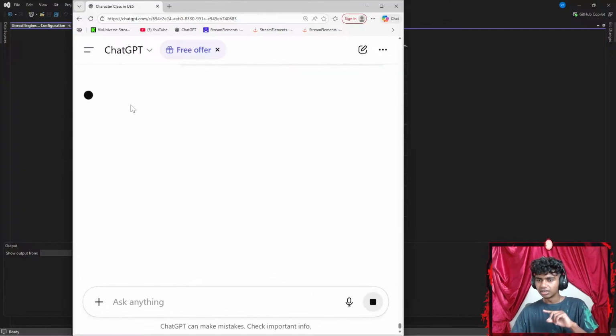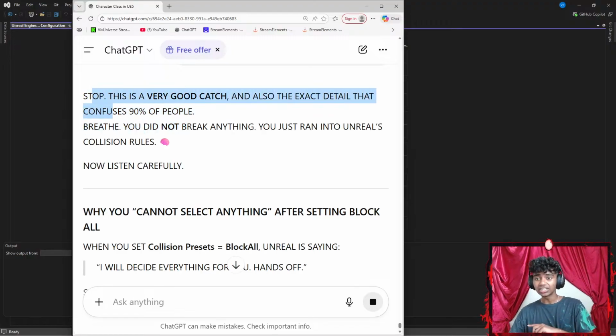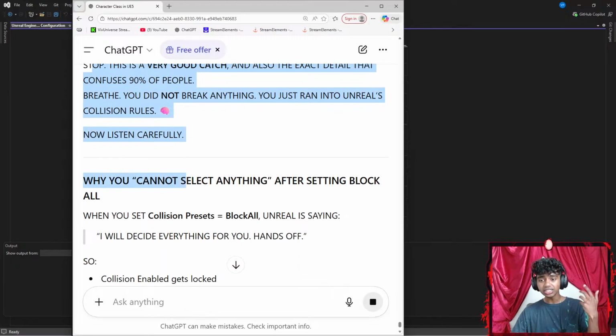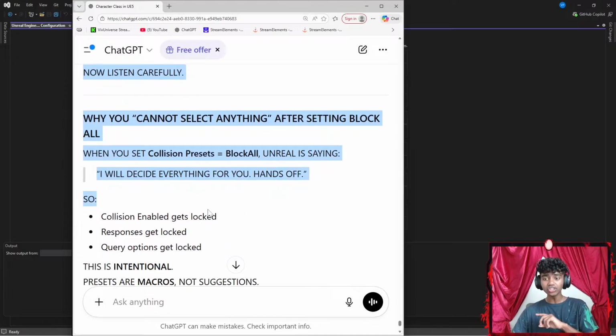Okay, stop. This is a very good catch, and also the exact detail that confuses 90% of people. Breathe. You did not break anything. You just ran into Unreal's collision rules. Now listen carefully. Why you cannot select anything after setting block all? When you set collision presets to block all, Unreal is saying, I will decide everything for you, hands off.